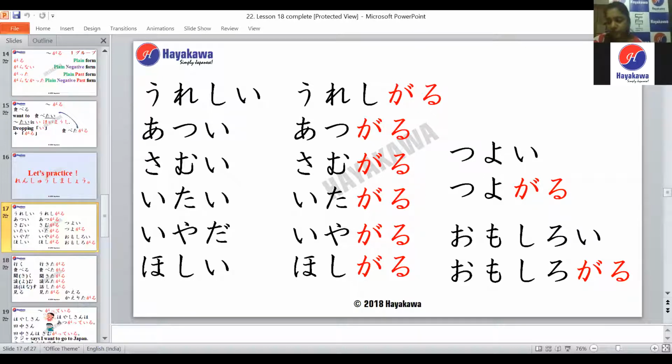Syoi means strong, right? So it becomes Syo Garu.